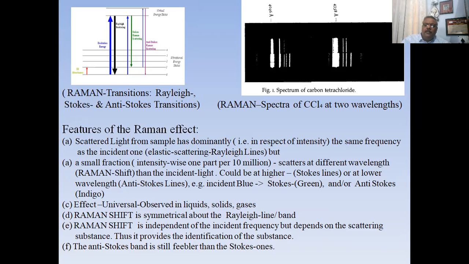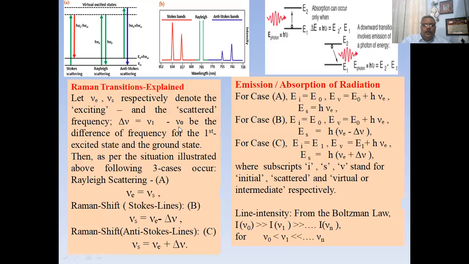The higher side lines are called the Stokes lines, and the lower side lines are called the anti-Stokes. This effect is a universal phenomenon observed in all the three states: solid, liquid, and gases. The Raman shift is observed on both sides of the Rayleigh line, on the greater and the smaller side, at the same distance. The Rayleigh line is the center line. It is the same frequency as the incident light.